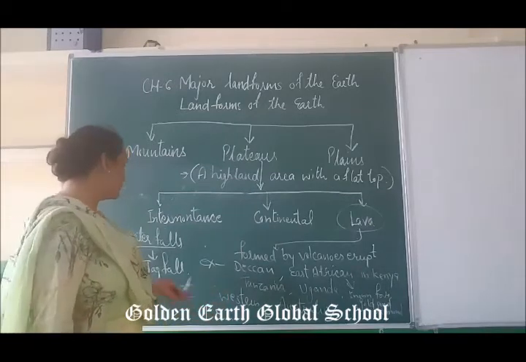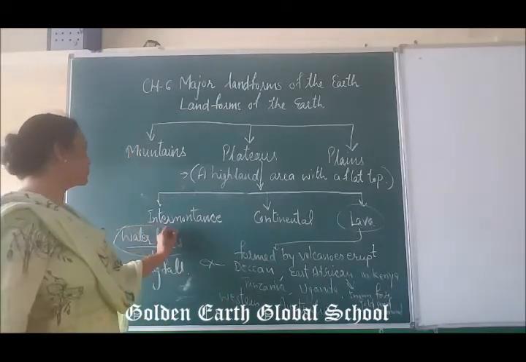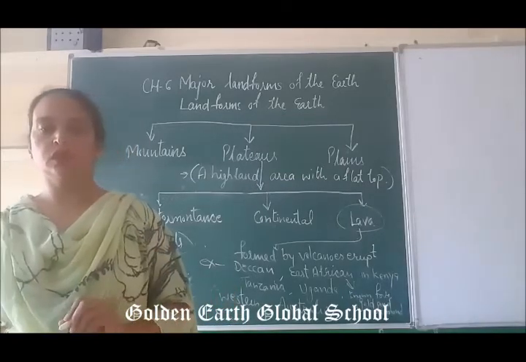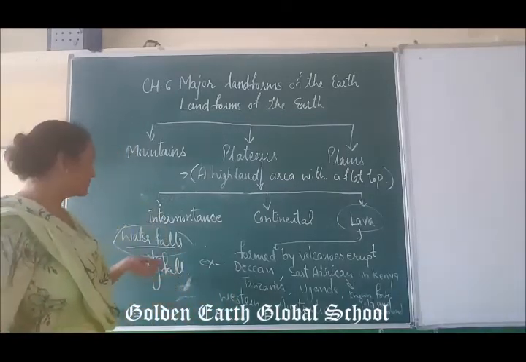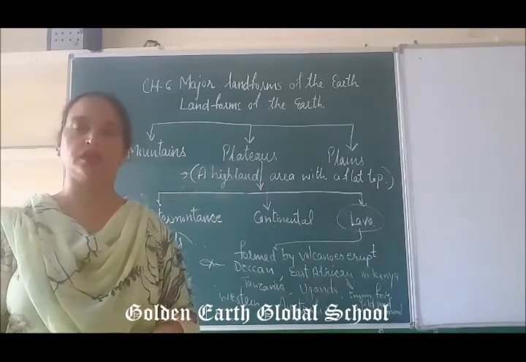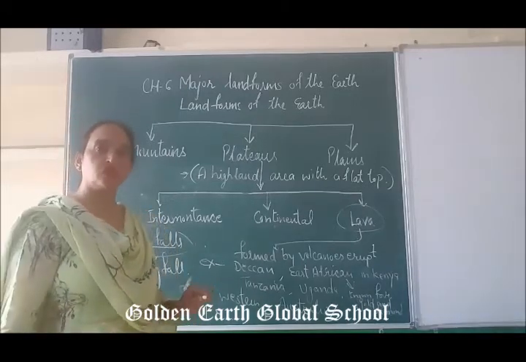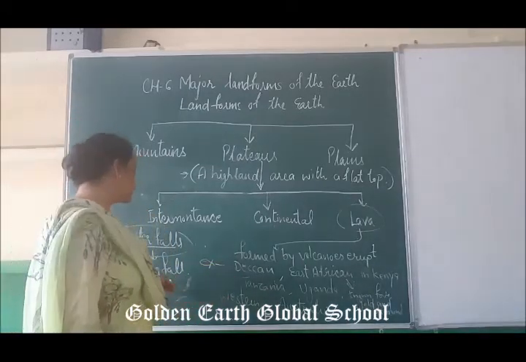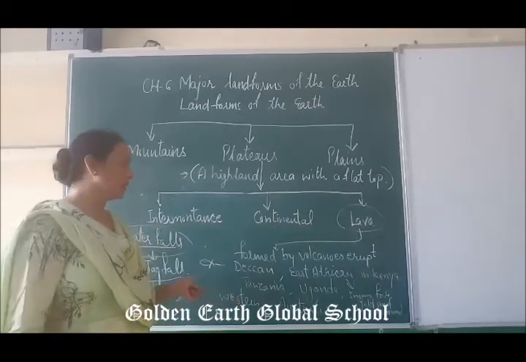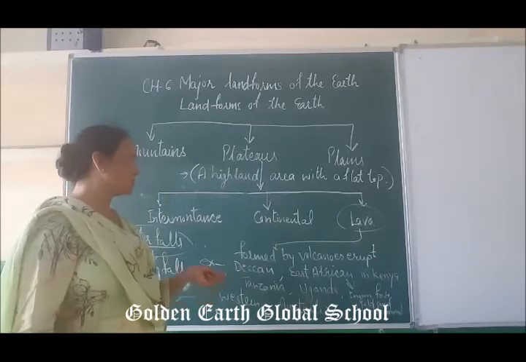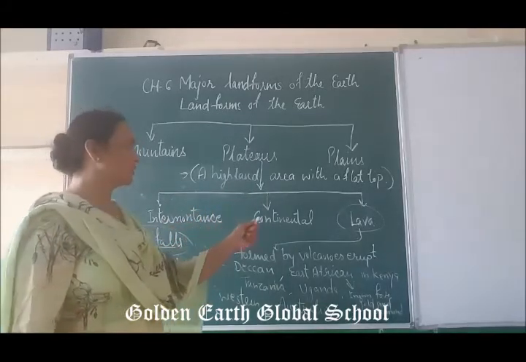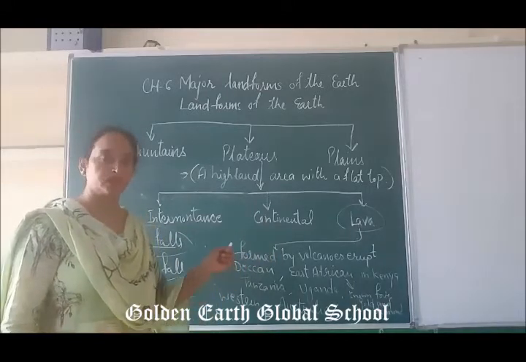If we talk about waterfalls, the plateau region is also famous for them. Many waterfalls are found in this plateau region. For example, in Karnataka, India, there is the highest waterfall, the Jog Falls. Jog Falls is the highest waterfall in India. So these are the examples of the plateau regions: intermontane, continental and lava. These are the three types.